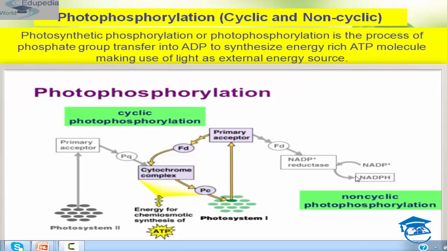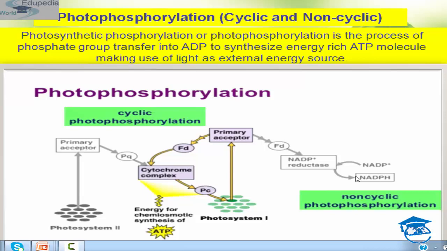Now, students, what are the end products of non-cyclic electron transfer? First is oxygen. Oxygen is expelled, ATP is produced, and NADPH2 is produced. These two together are called assimilatory power, students. Now what is assimilatory power?